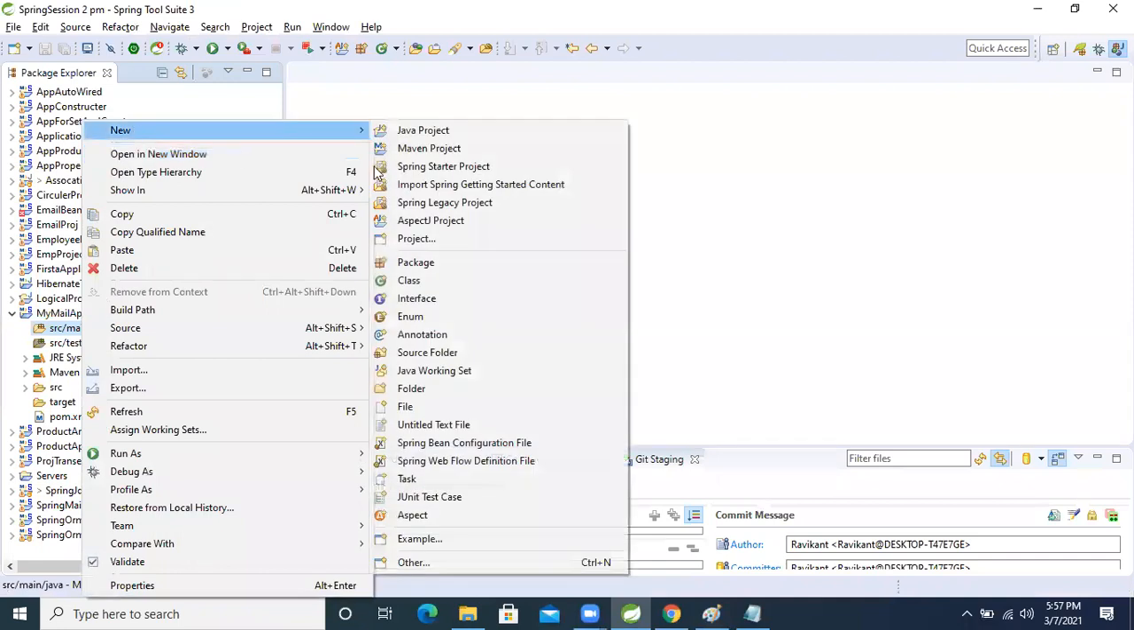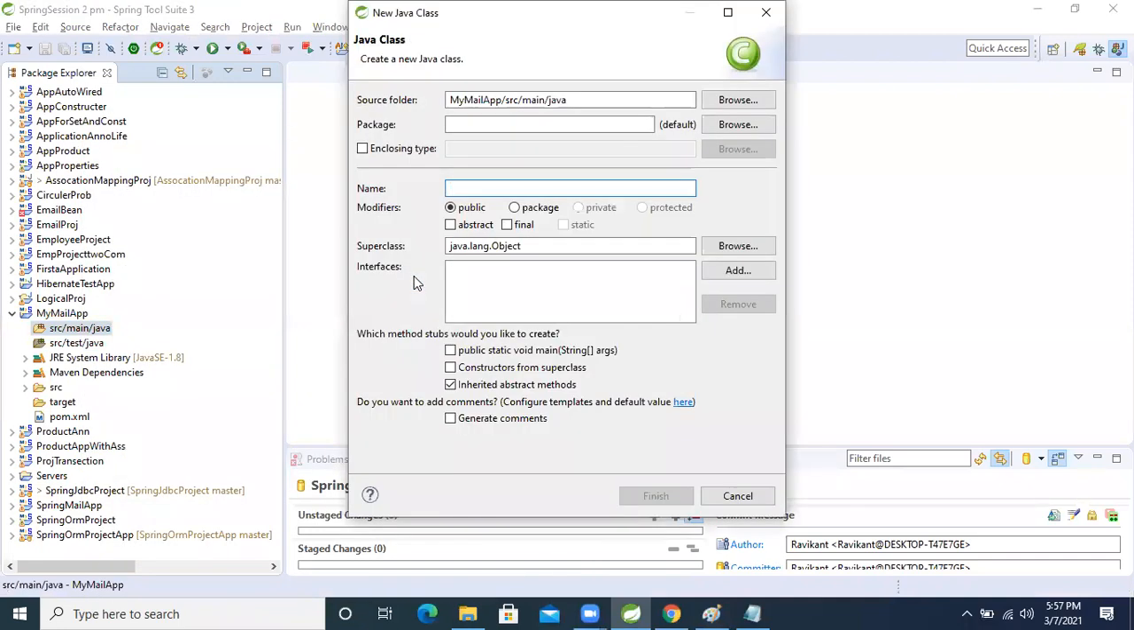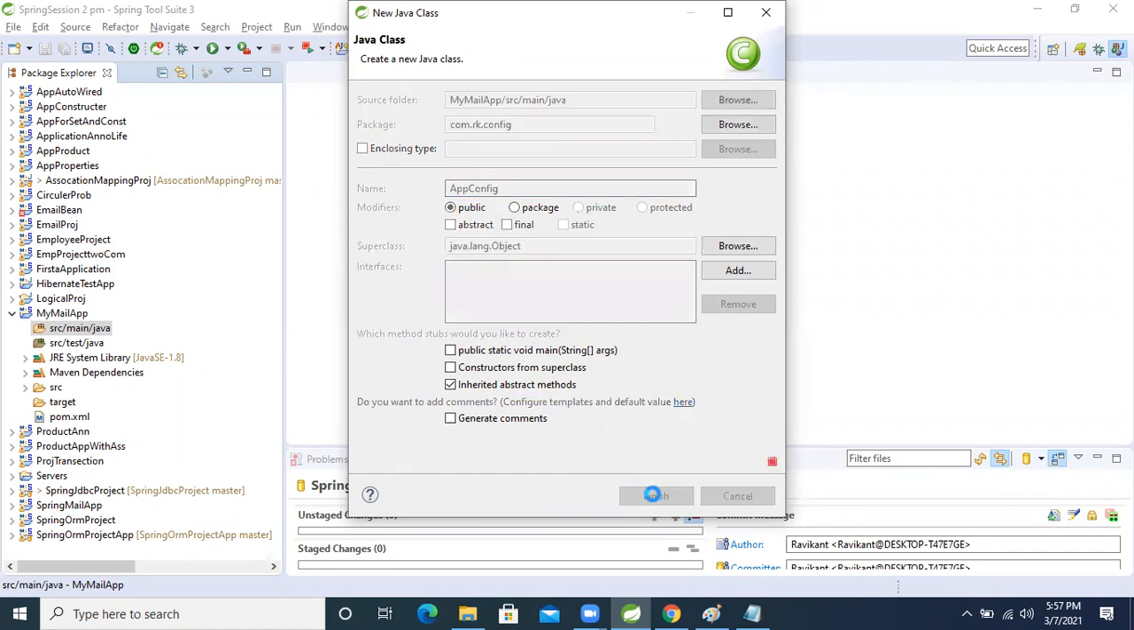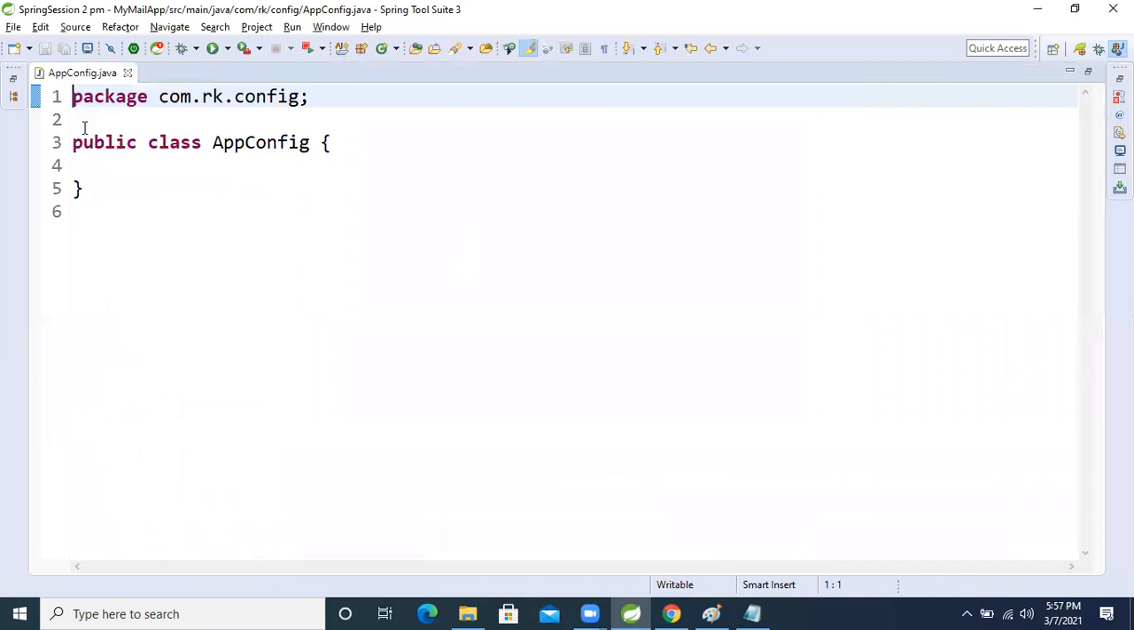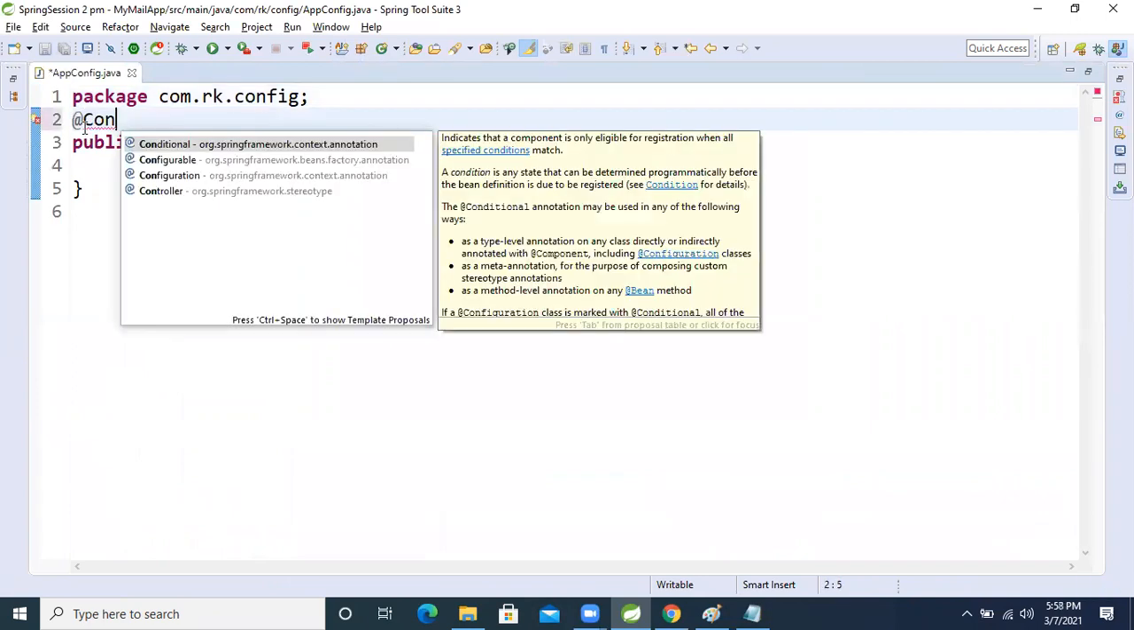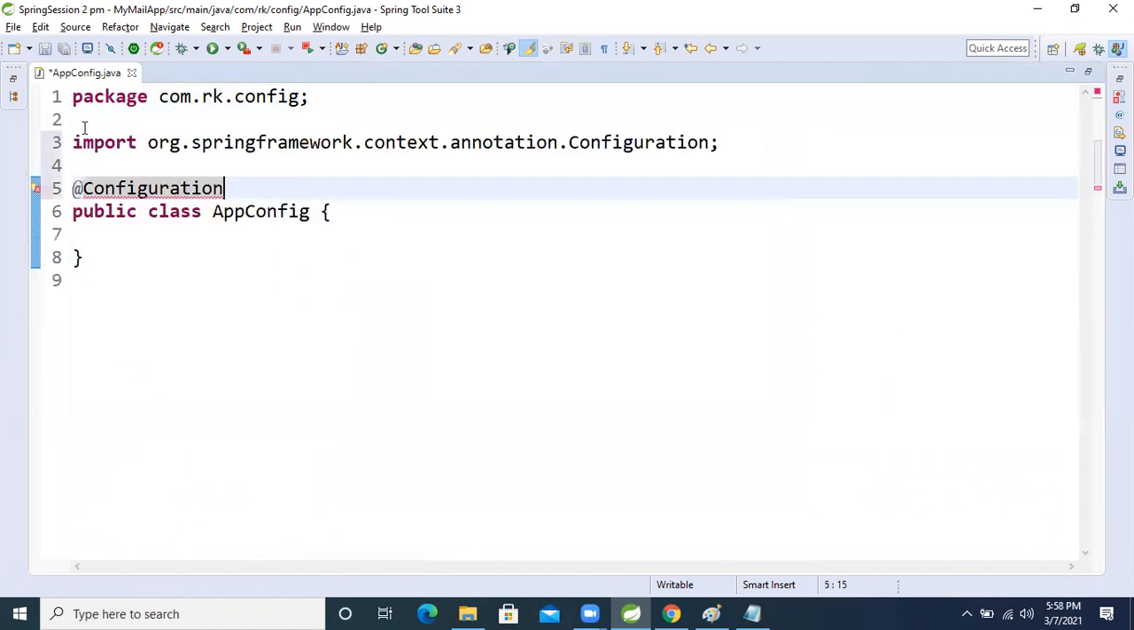Right click, new, class. The package is com.rk.config, and the class name is AppConfig. Now finish it. If we want to make this class a configuration class, which annotation will we apply? The Configuration annotation. I'm applying this Configuration annotation.